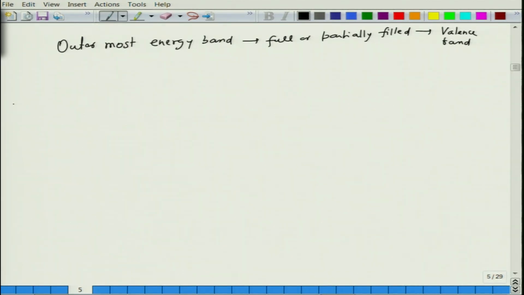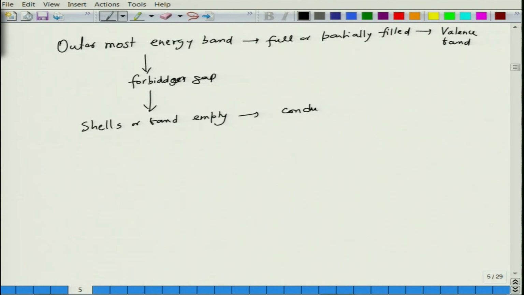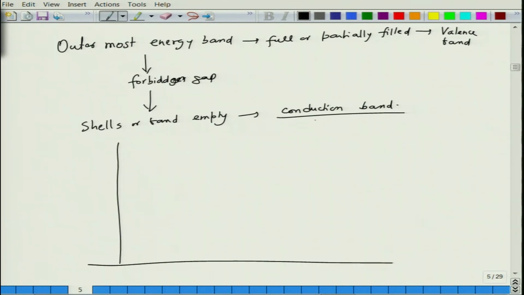Then comes a forbidden gap, and after the forbidden gap there are shells or bands which are empty. These are called conduction bands.